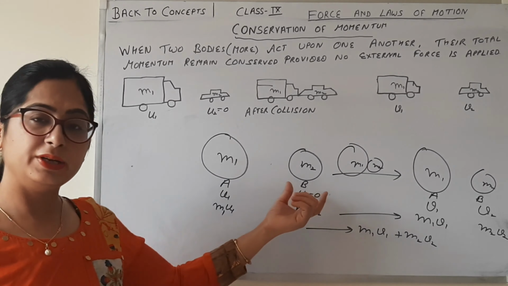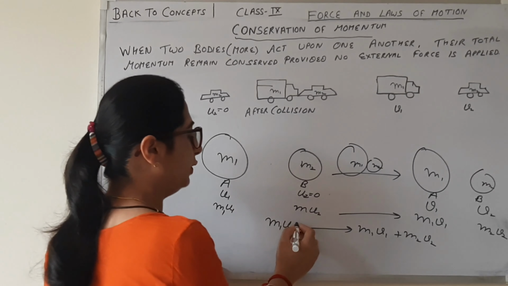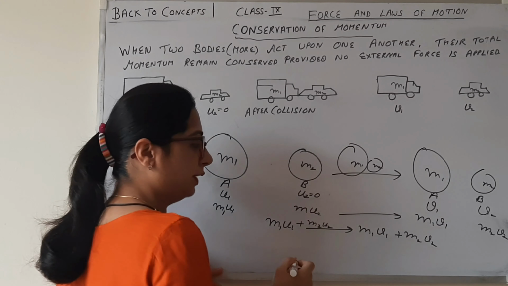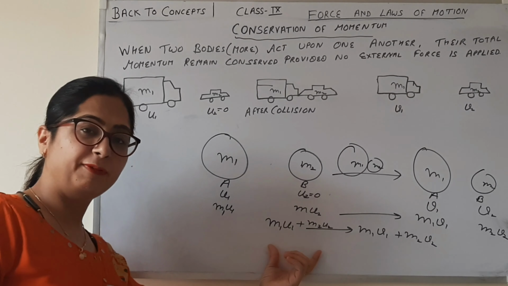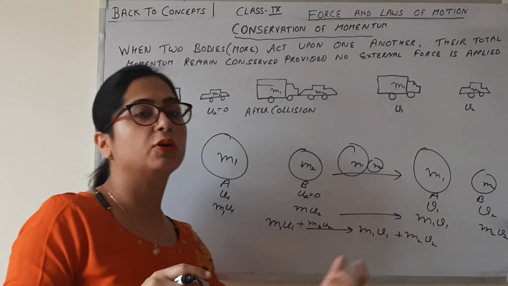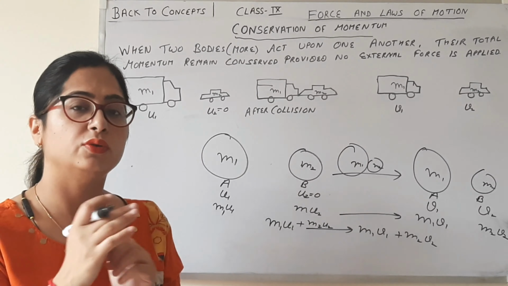Suppose the body is not at rest but moving with velocity u2, then we have to take m2 u2. Here the momentum before collision is equal to momentum after collision. This is what the law of conservation says.